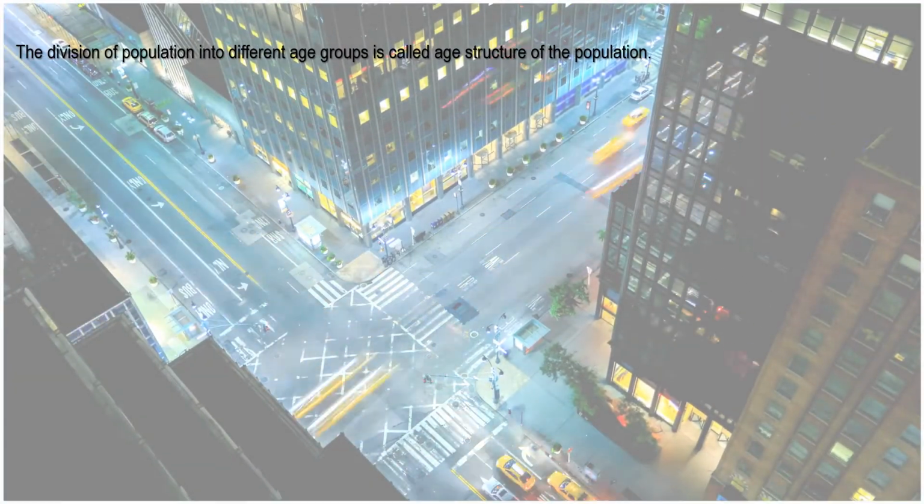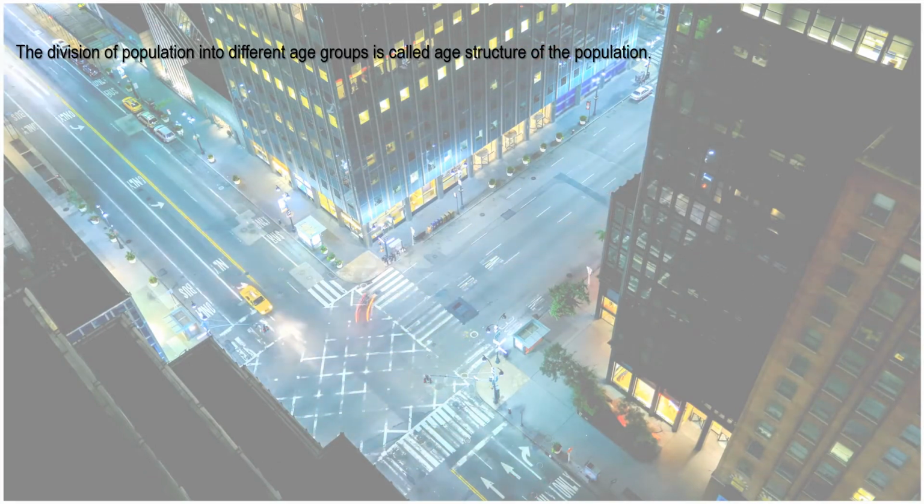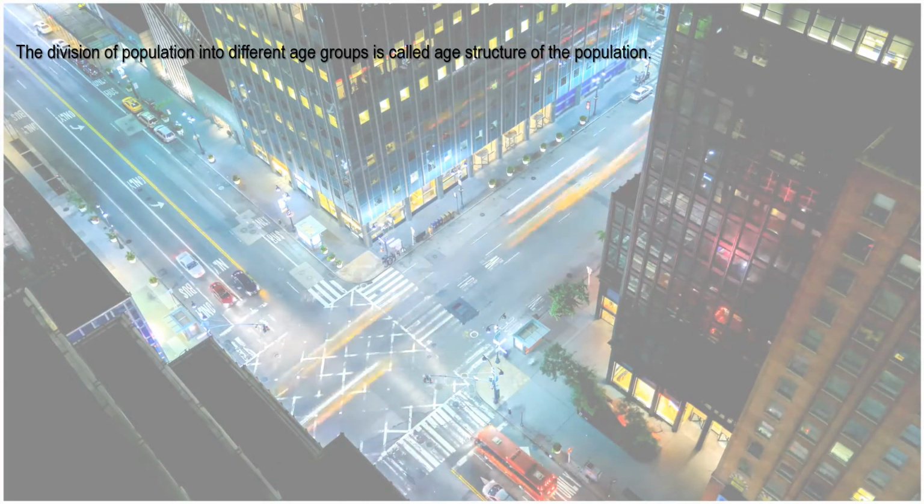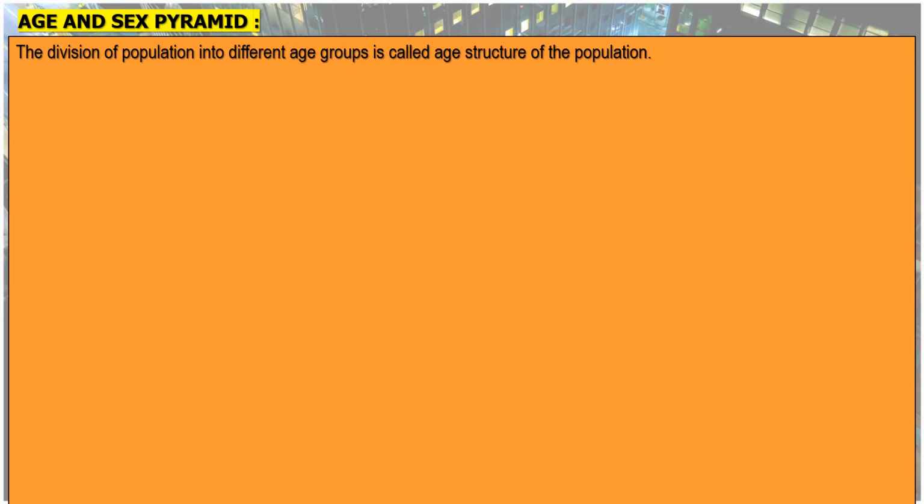We now move on to the second factor of population composition, which is the age and sex pyramid. Now, what do we mean by this? The division of population in different age groups is called age structure of the population. For example, children from 0 to 14 is one age group. Then we have 15 to 59 as one age group. Then we have above 60 as another age group. So this is what we mean by different age groups.